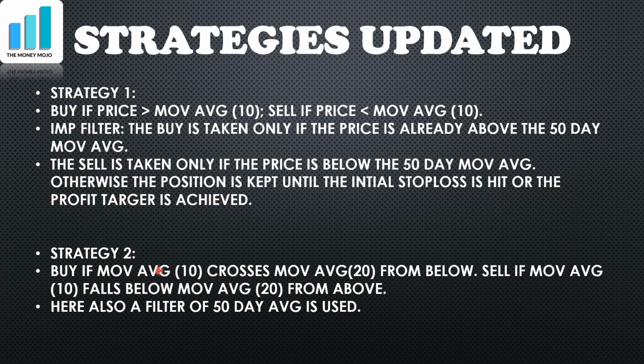Similarly, in strategy 2, the 50-day moving average also acts as a filter. If the crossover happens when the price is above the 50-day moving average, then only will we take the trade on the basis of the crossover. Similarly, if the crossover happens below the 50-day moving average, then only the sell will be taken. Now, 50-day is not a hard and fast rule. Again, one will have to test which of the moving averages works well as a filter, but this kind of filter actually prevents one from overtrading. So the trader is able to take only those trades which make the most sense for him.